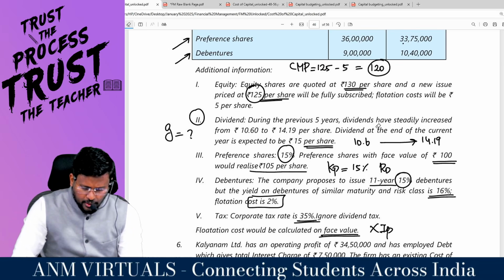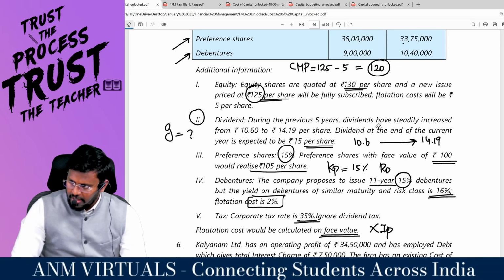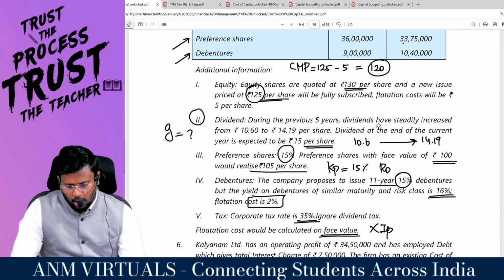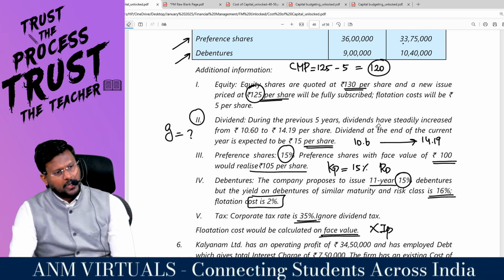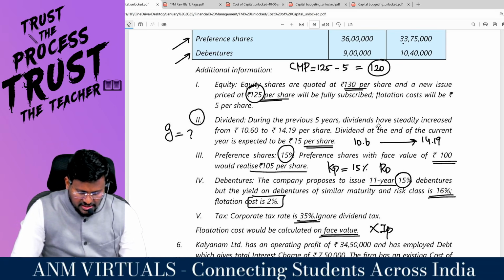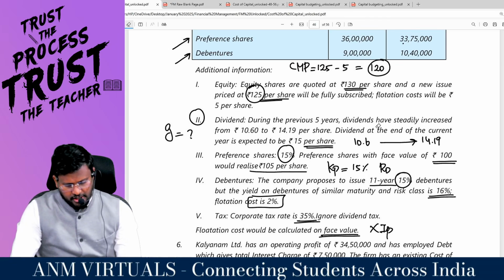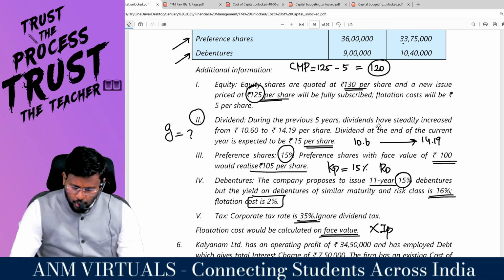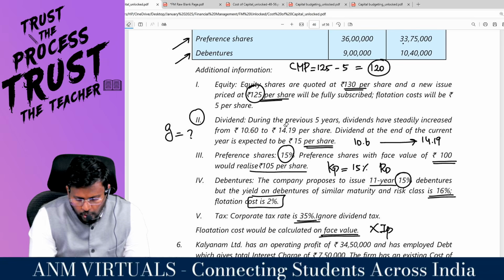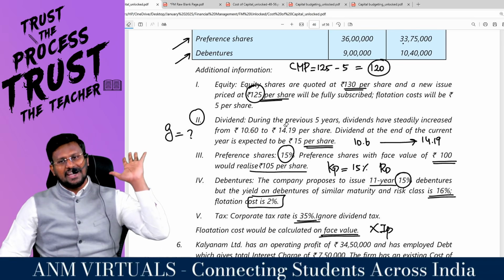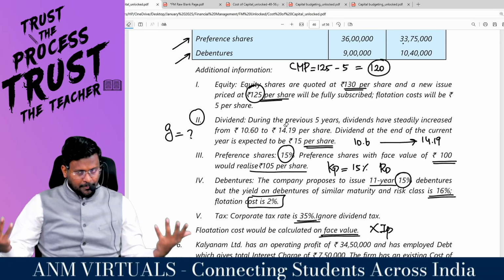If you have any doubt, take the calculator. 10.6 into 106%. How much did you get? 11.236. That means it has grown for 1 year. Again into 106%: 11.91016, second year grown. Into 106%: 12.6, third year. Into 106%: 13.38, fourth year. Into 106%: 14.185, which is 14.19. Fantastic. Our growth rate is exactly 6%. Compounding rate, are you able to appreciate?